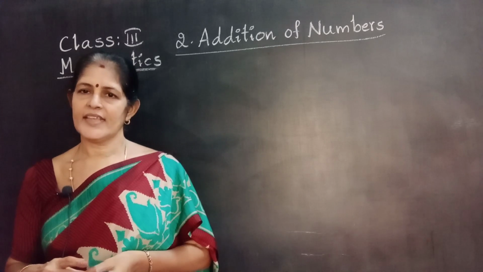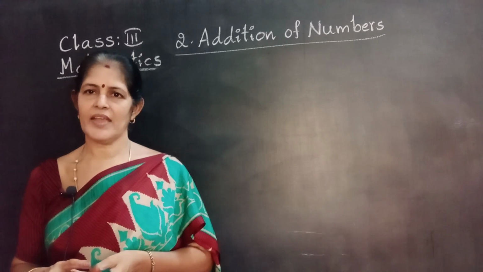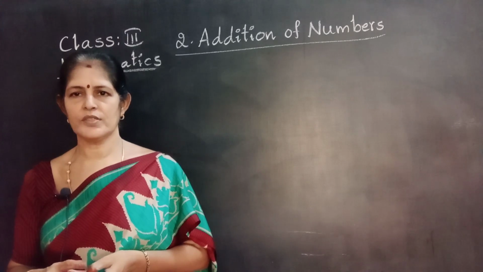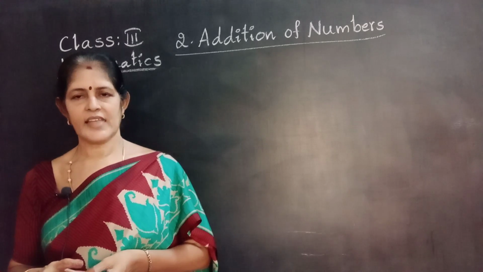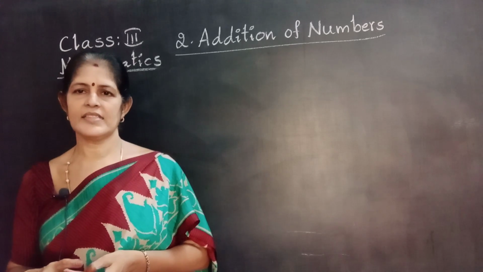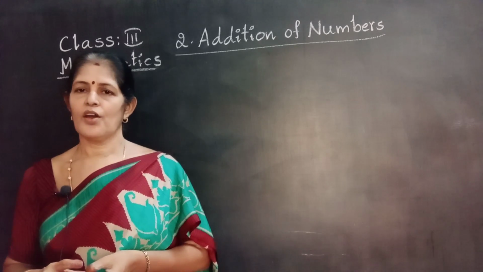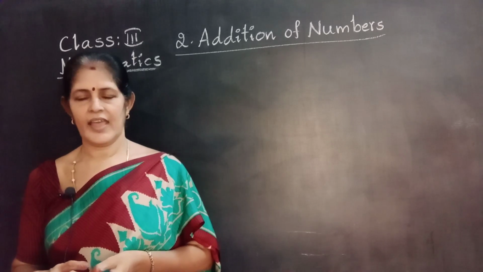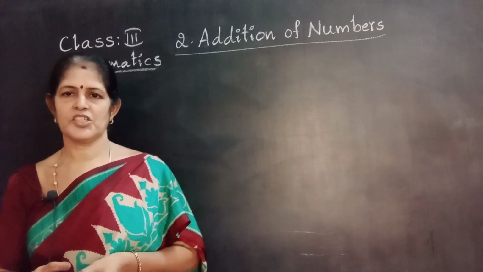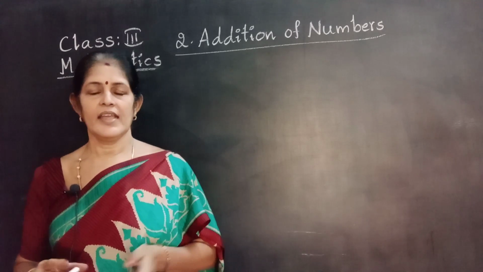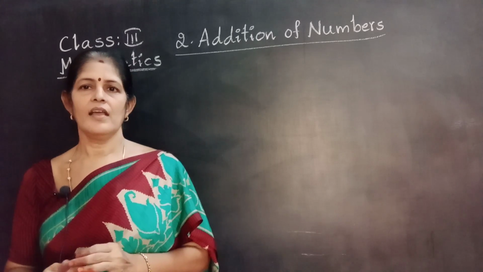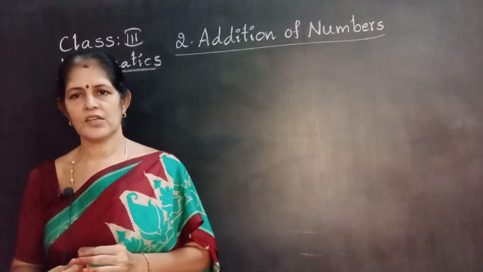Next one, estimation. Estimation means a method used when we do not know the exact value. We guess a number reasonably close to it. Rounding off to the nearest number is estimation. That is one of the methods. Estimation means rounding off a number to the nearest 10, or to the nearest 100.